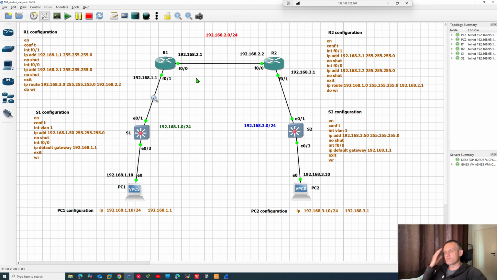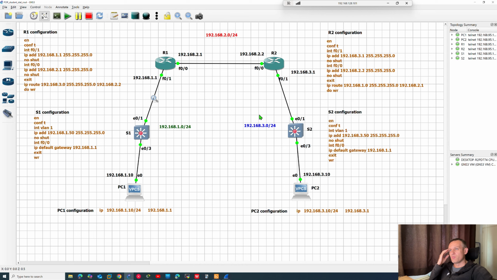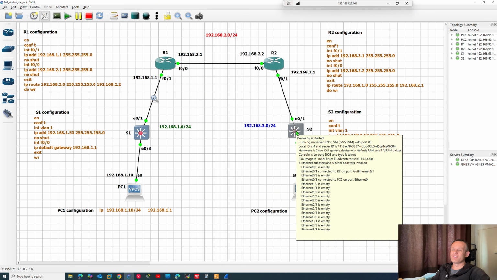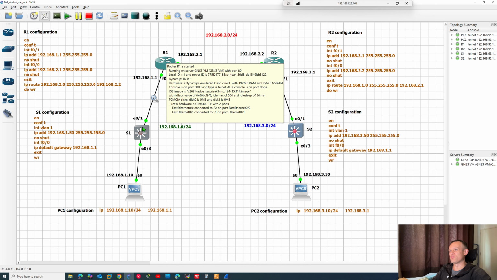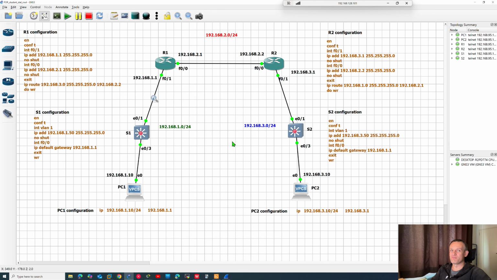Maybe it was in CML, but how we can telnet, for example, from switch 2 to router 2, then from router 2 to router 1, and then from router 1 to switch 1. We can telnet from each other one step every time, but that's definitely not solving our problem.